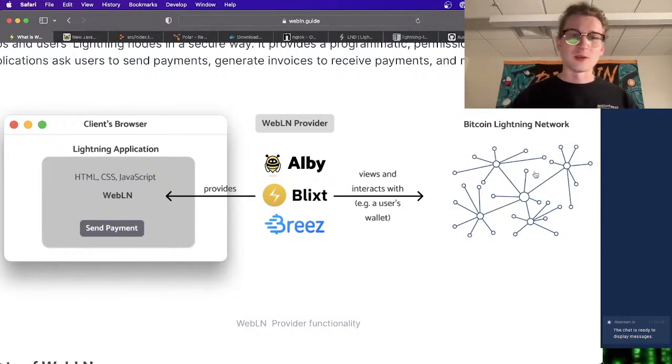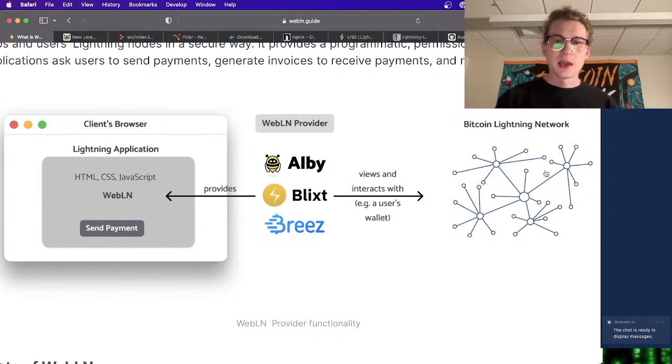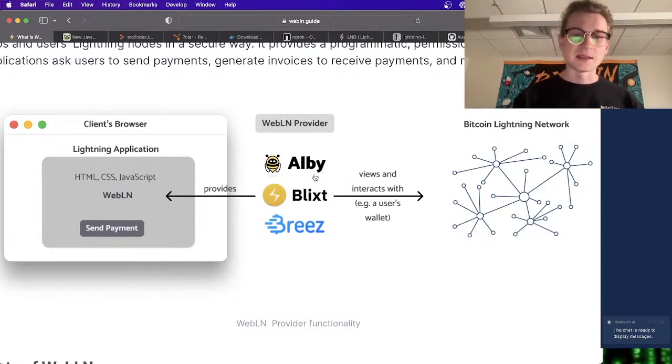I know that we have to encode data. There are all these extra considerations that go into it, especially when you're in JavaScript. And so that's our low-level interface here that sits on this node. And a WebLN provider such as Alby, Blixt, Breez, all three of these projects, they are providers. What does that mean? That means that they can tap into your lower-level protocol in your node. If your node is connected through them, they tap into that and they provide you a simple interface through WebLN that you can just call methods on.